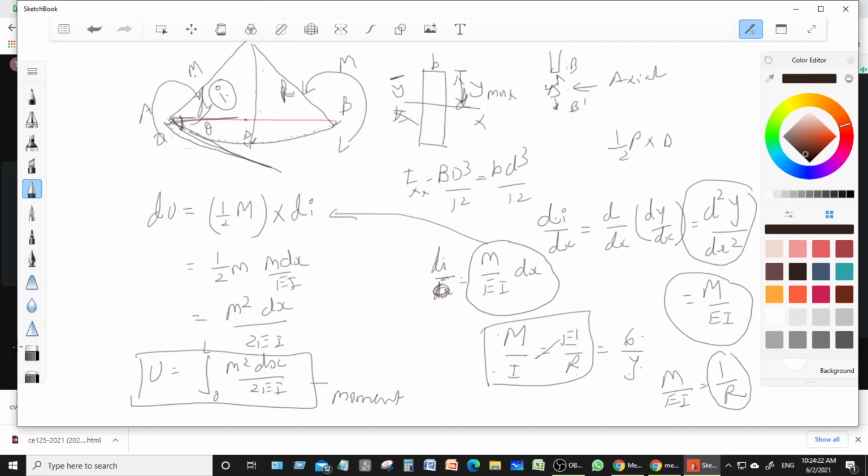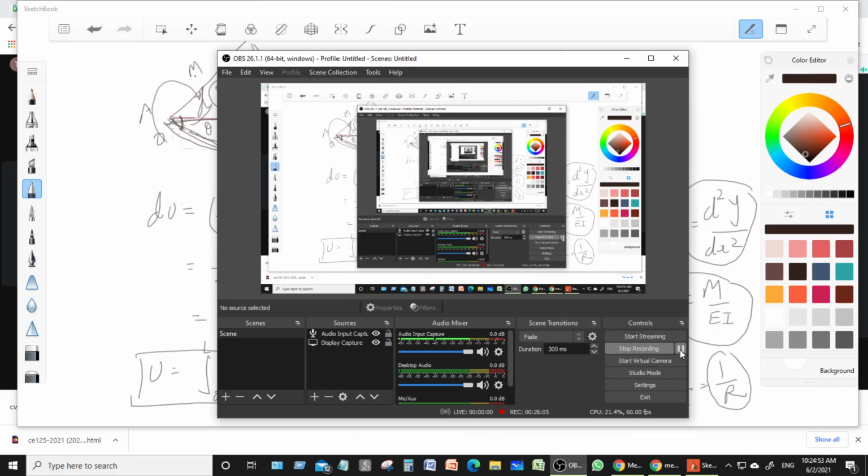By applying this equation, we are able to find out how much strain energy will be stored in a particular body. So in the next lecture in the afternoon, at 3 o'clock, I will start Castigliano's theorem and problem solving based on this strain energy method. We are just going to stop here.